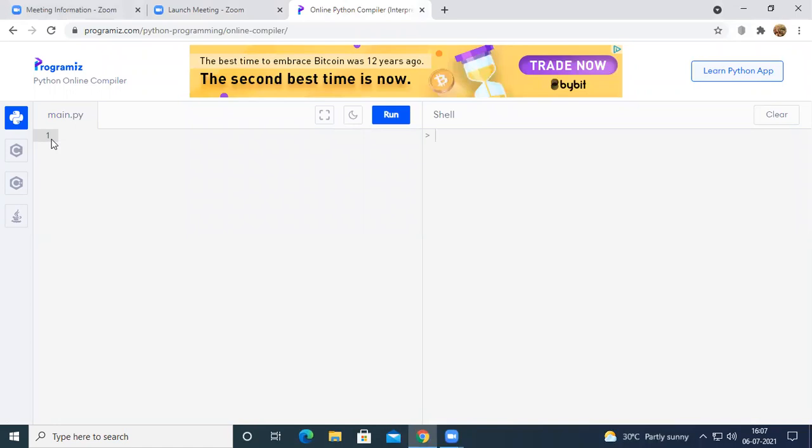Then in today's session, we are going to start packages. In today's session, we are going to see what a package is in Python, how we can create packages in Python, and how we can access packages in our program.